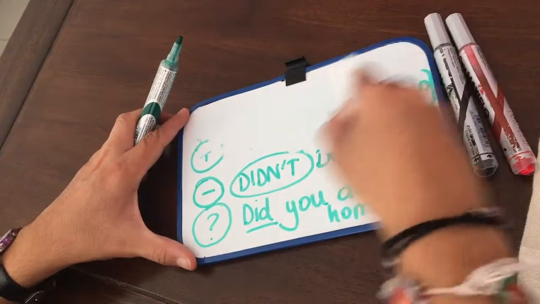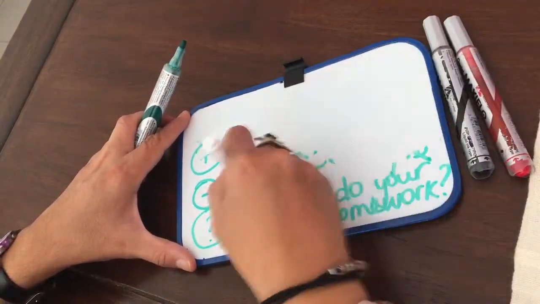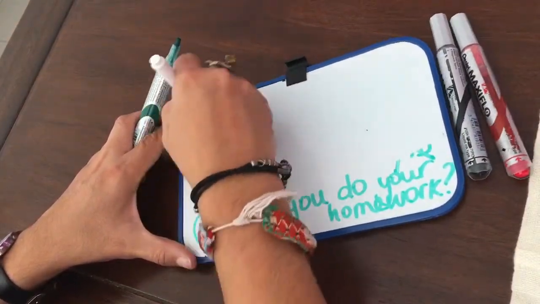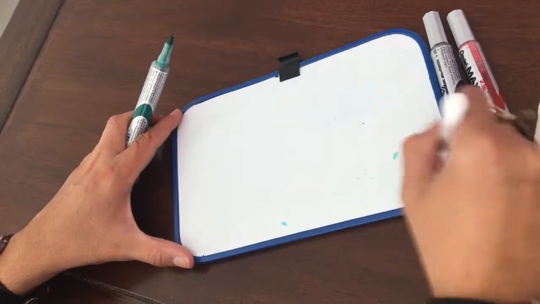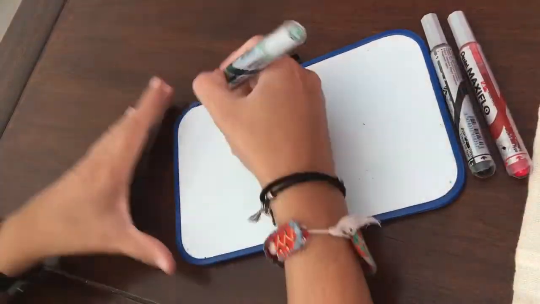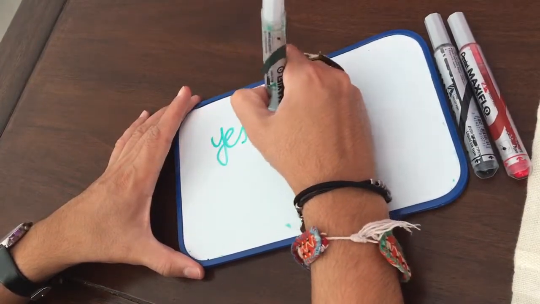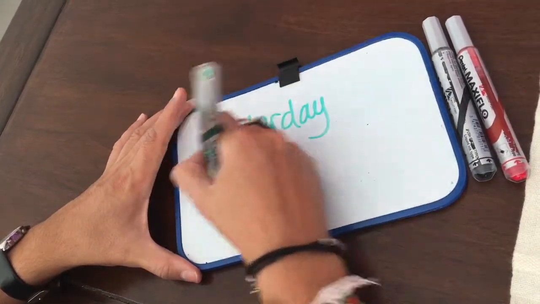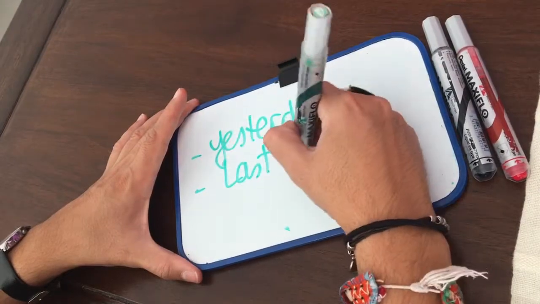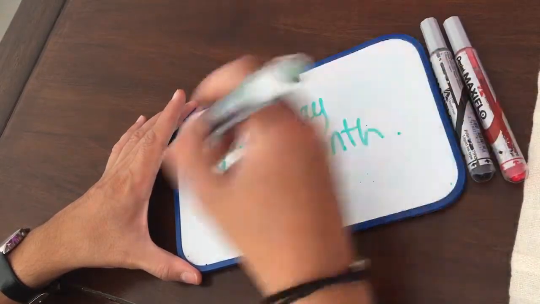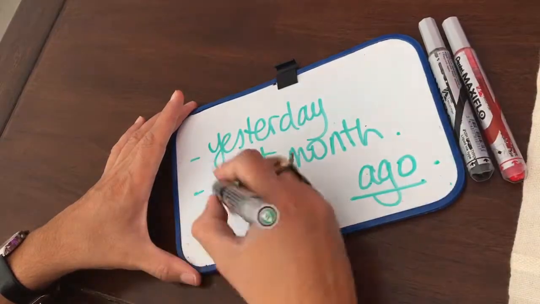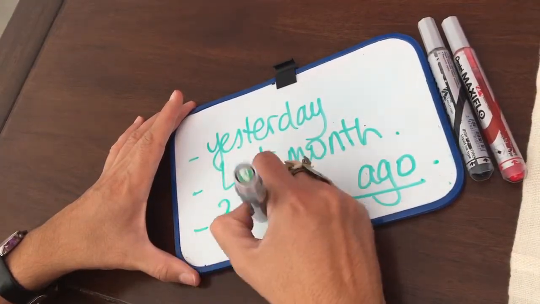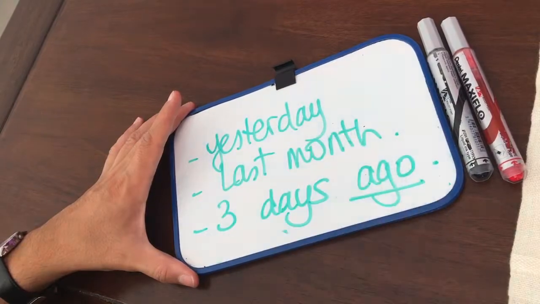And when do we have to use the past simple? When we are talking about actions finished in the past, using expressions like yesterday, last month, for example, or the word ago. For example, 3 days ago.